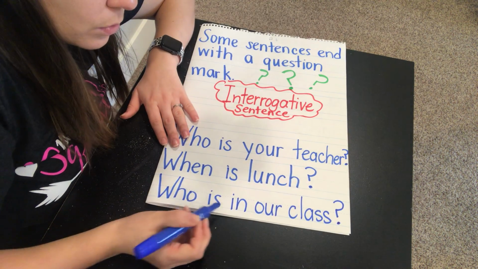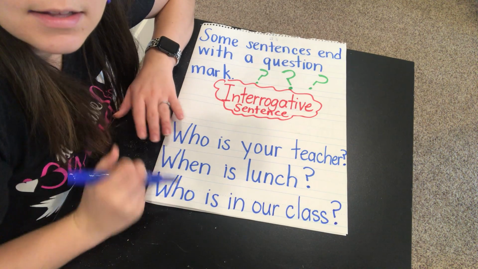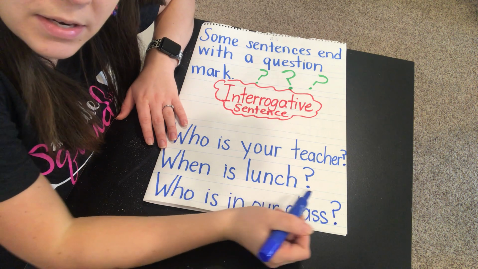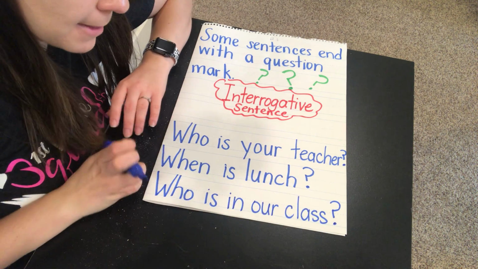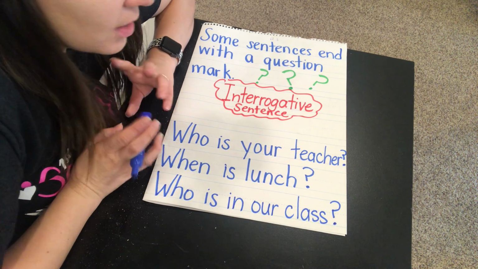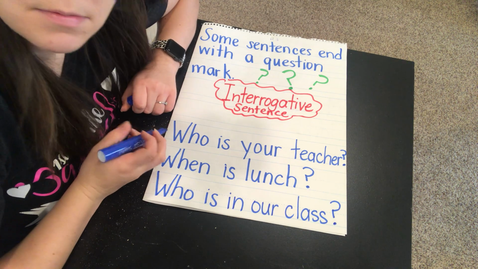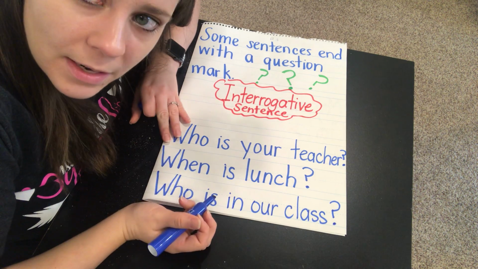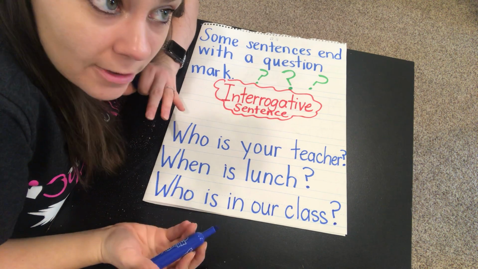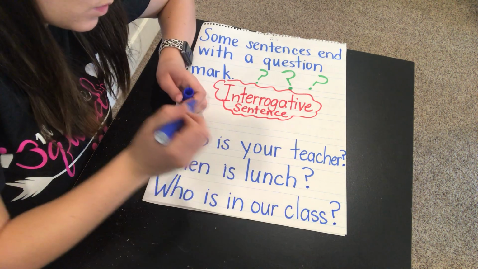All right, who is in our class? That's asking a question, so it needs a question mark at the end. If it was saying like, Ronald is in our class, that's a telling sentence, so it would need a period. But this is saying who is in our class, so we need to end it with a question mark.